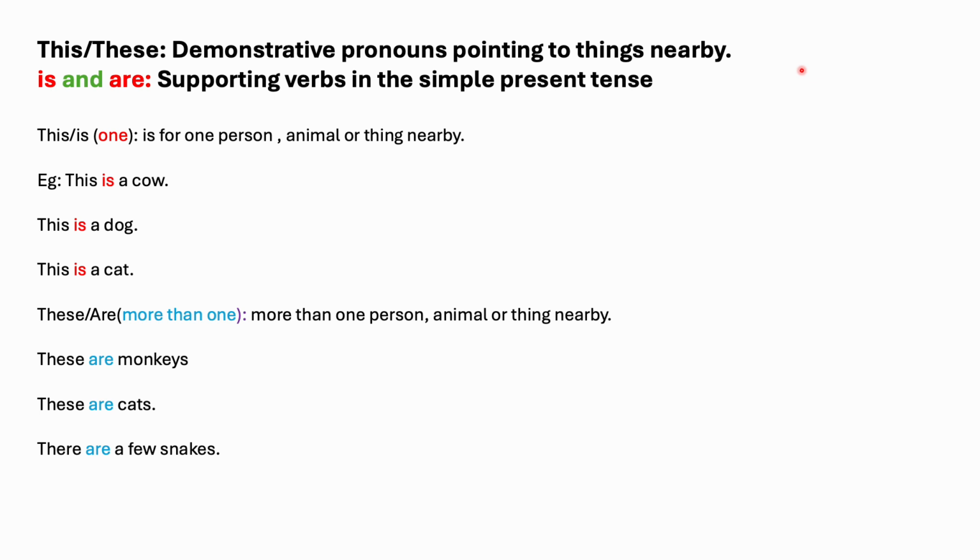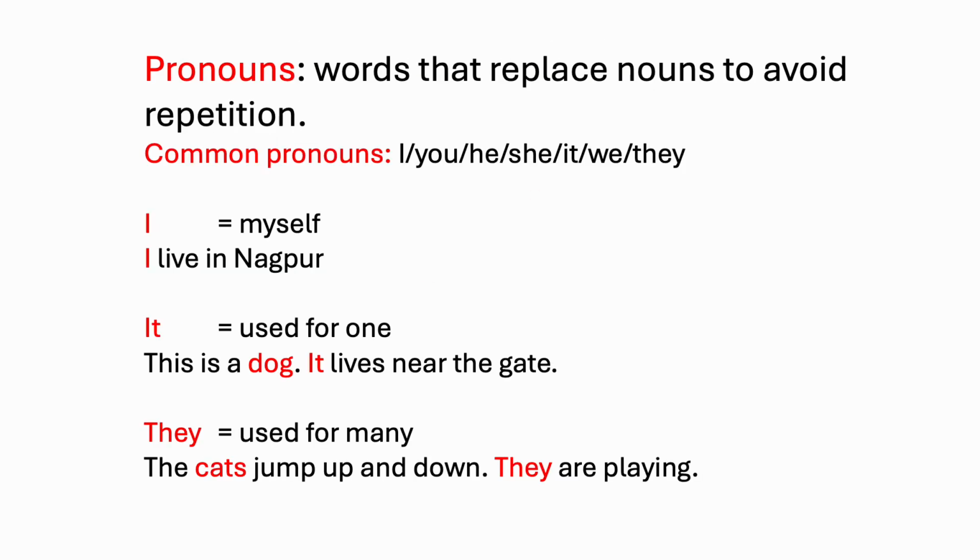So now children, you know how to use this with is and these with are. We also learned about pronouns from this chapter. Pronouns are words that take the place of a noun. It helps us avoid repeating the same name again and again. The common pronouns used are I, you, he, she, it, we, they. These are all commonly used pronouns.